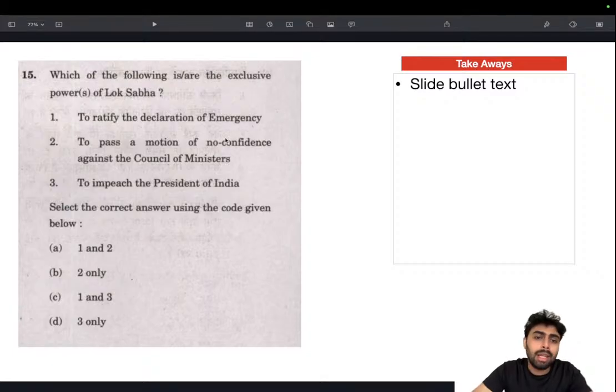Okay, that is there. And the discontinuation doesn't really require a special majority of Rajya Sabha and Lok Sabha. It just requires a simple majority in Lok Sabha. So declaration actually needs more. It's a more difficult process because it requires a special majority in both houses, Lok Sabha and Rajya Sabha. But at the same time, the discontinuation or disapproval of the emergency motion requires only a simple majority in Lok Sabha. So this is not the exclusive power of Lok Sabha. So that is gone, and the answer is 2.